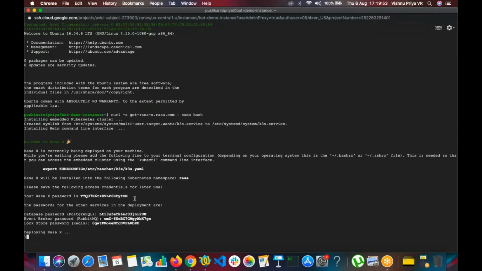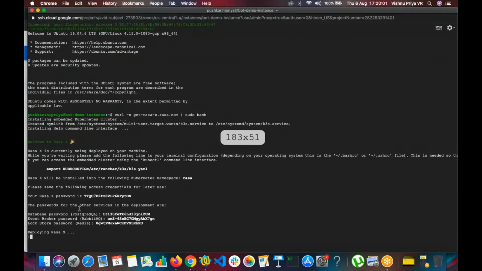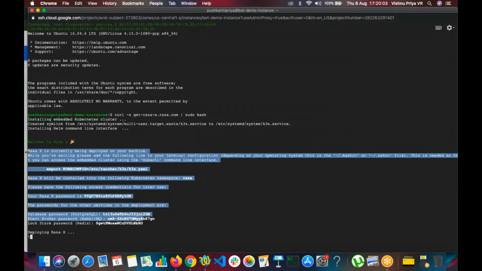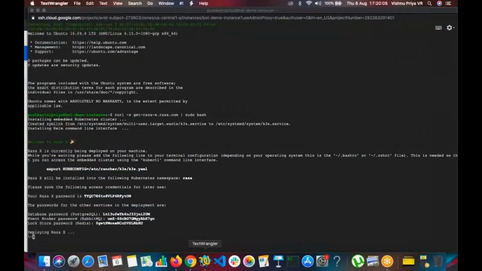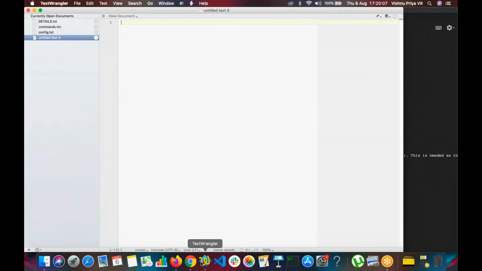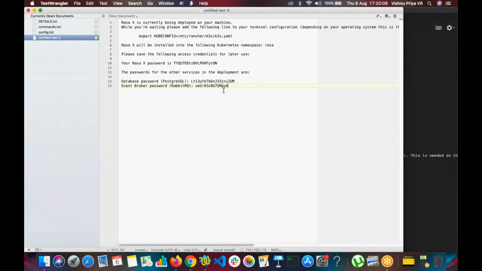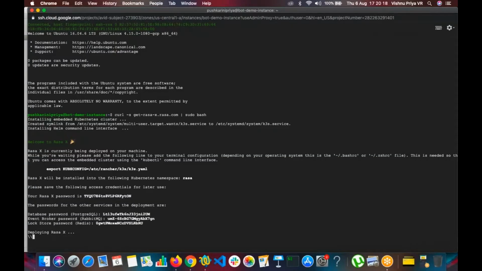And we can copy the credentials. We have got the credentials here, so let's copy everything. This will be a password for getting on to RasaX. Once we get the URL, we'll be going into the URL and giving the password.